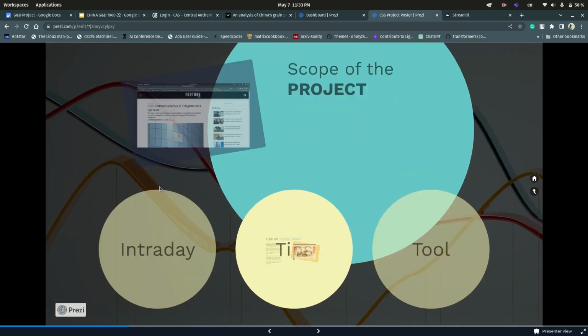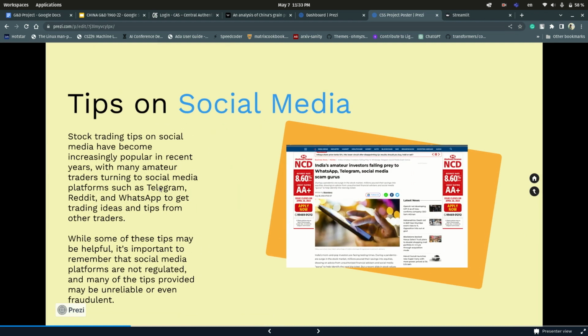Next we'd like to go forward to the issue of tips on social media. SEBI has always clearly stated not to follow such tips on social media and that they might be scams. So we wanted to design an intervention of sorts to verify if they are scams and what will happen if we follow these tips for a prolonged period of time as opposed to just investing in an index fund.